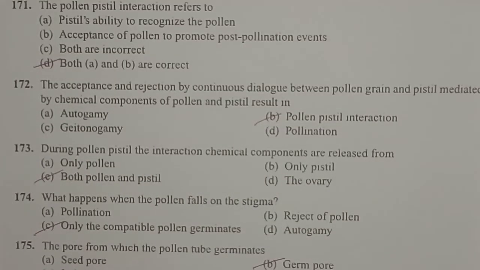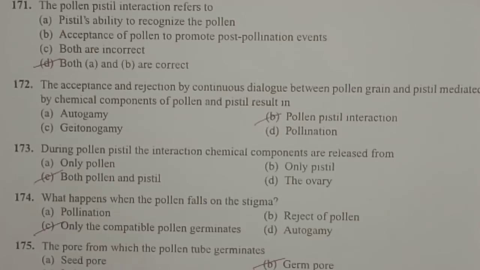Next question, the pollen pistil interaction refers to... So what do you mean by pollen pistil interaction? Option A, pistil's ability to recognize the pollen, which means all pollens cannot be germinated on the stigma, because the pistil has the ability to recognize whether the pollen is of the right type or wrong type. And B, acceptance of pollen to promote post-pollination events.